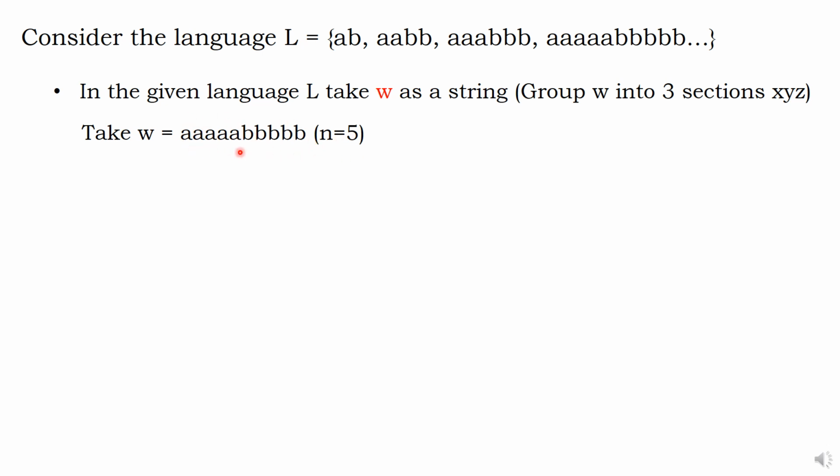Split this string, chop it into 3 categories X, Y, Z. That's called grouping W into 3 sections X, Y, Z. Like this I grouped. The first letter A is called X. Three letter A's are called Y. The remaining are called Z.